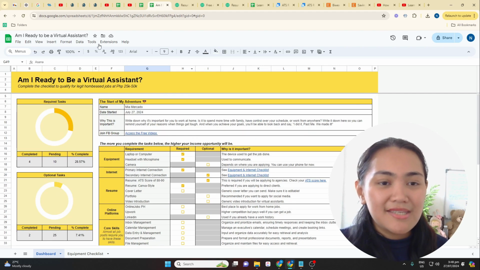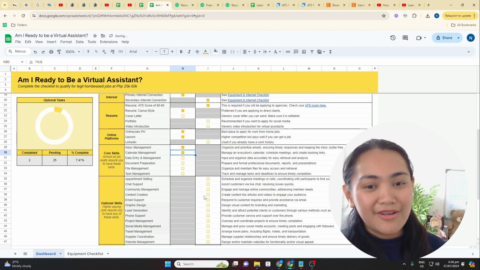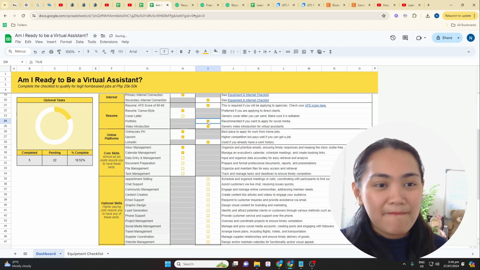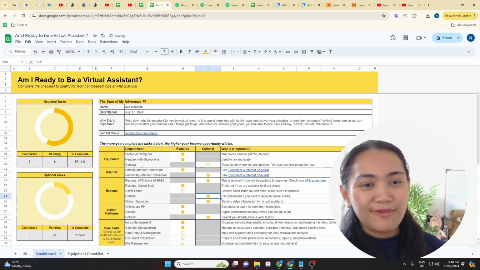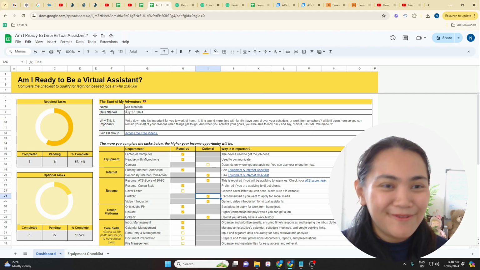Okay? So yan, this is everything you need to know on how to become a virtual assistant. I hope that you will be able to find this useful so that you can figure out saang path kayo dadaan. And guys, take note, this will help you apply and get jobs worth 25,000 to 50,000 per month.